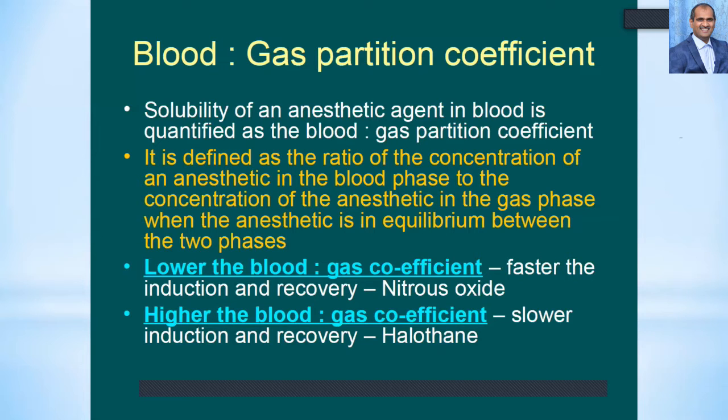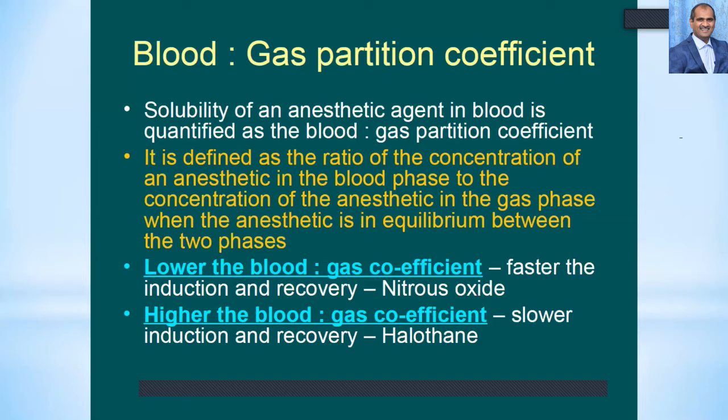The lower the blood gas coefficient, the faster the induction and recovery. If the blood gas coefficient is low, it means that the ratio of the concentration of the anesthetic in the blood phase to the concentration of the anesthetic in the gas phase is low, so induction is faster and recovery is also faster. The classical example is nitrous oxide.